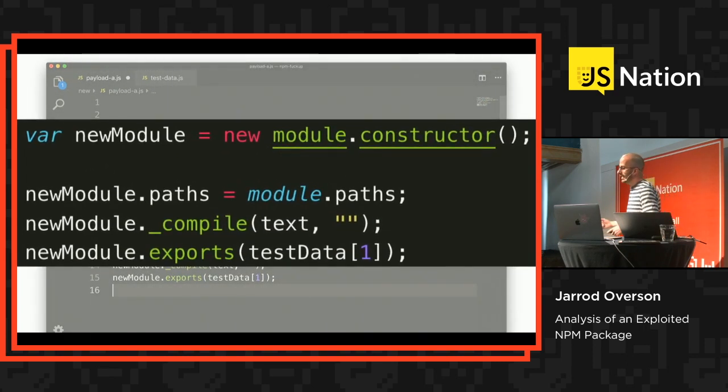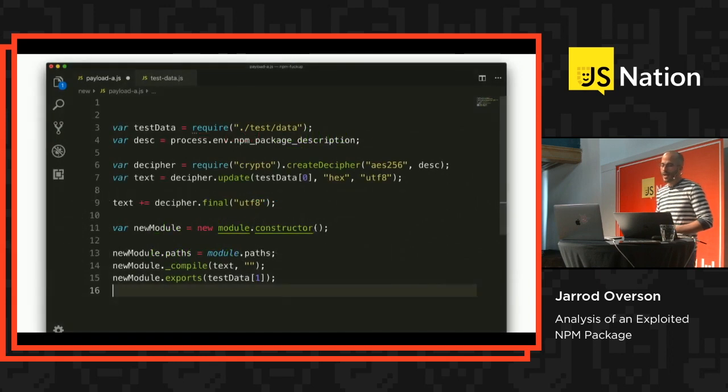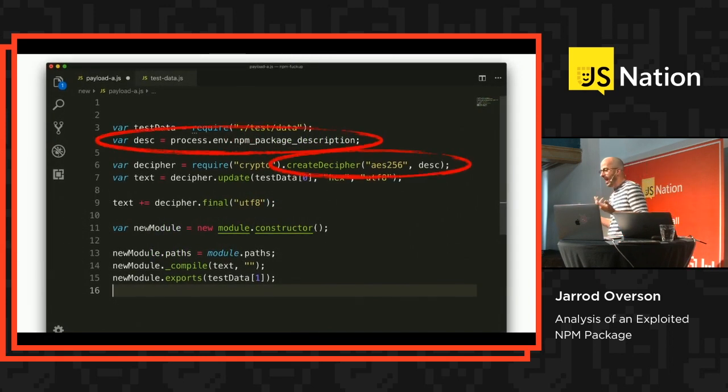Next up, we're creating an instance of a Node.js module, ignore the path thing, and then we are taking the decrypted data and using that as the source for this module. And then we are exporting from that module the second element in the test data. So going back to the top up there, we can't do anything else unless we find this key.